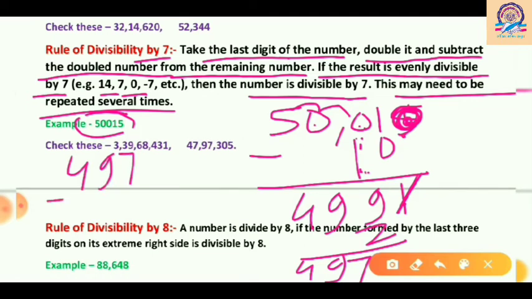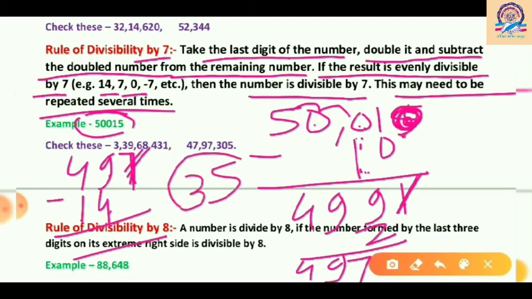So the last digit is 7, so make it double. 7 twos are 14, and 49 minus 14: 9 minus 4 is 5, and 4 minus 1 is 3, so 35. So we can see that 35 is a multiple of 7 and it is divisible by 7. So we can say that this number is divisible by 7. The whole number is divisible by 7.